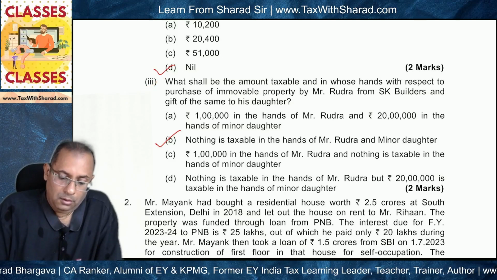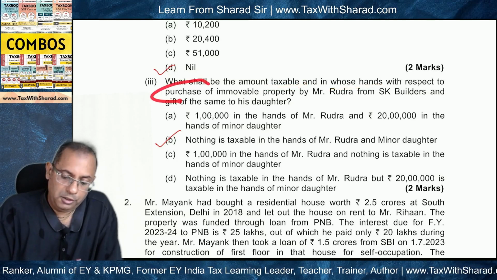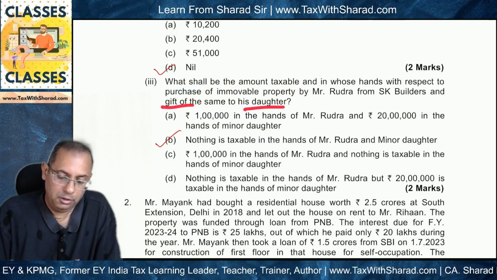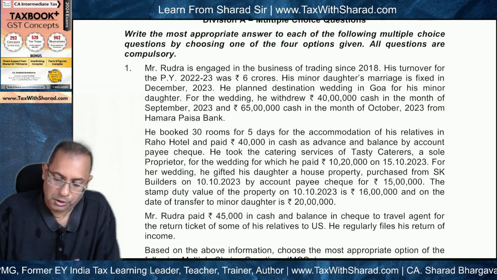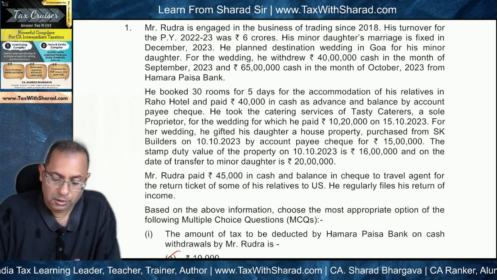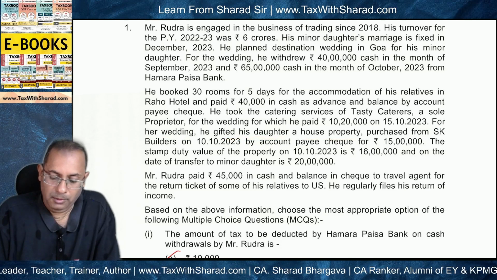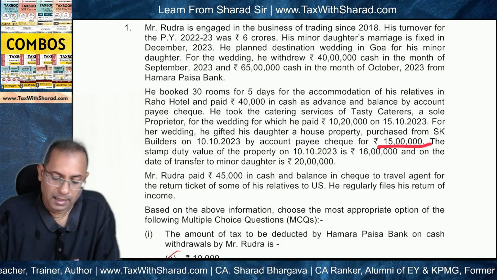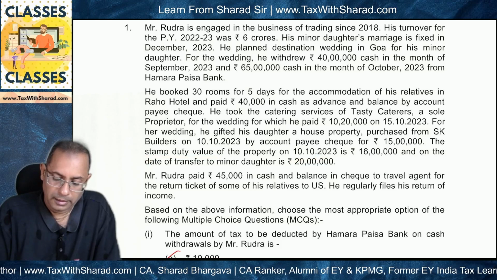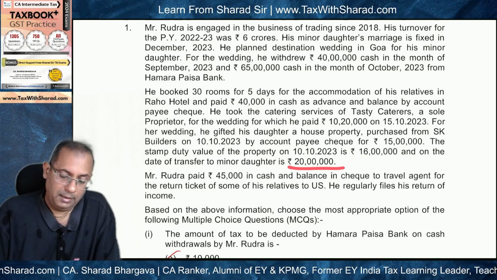Question 3. What shall be the amount taxable and in whose hands with respect to purchase of immovable property by Mr. Rudra from SK Builders and gift of the same to his daughter? So what is the question here? For her wedding, Mr. Rudra gifted his daughter a house property purchased from SK Builders on 10th October 23 by account payee cheque for 15 lakh. The stamp duty value of the property on 10th of October, that means on the same date, is 16 lakh, and on the date of transfer to the minor daughter is 20 lakh.